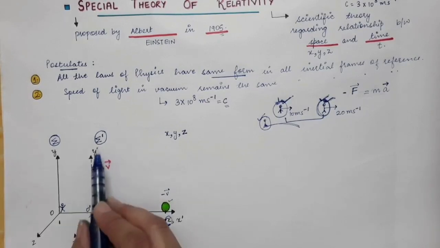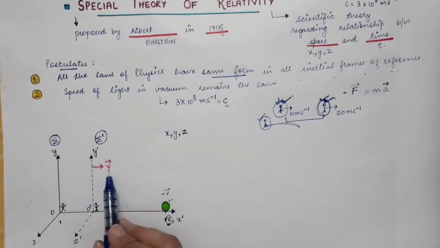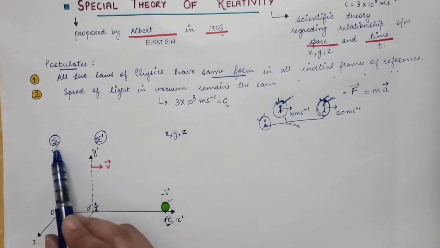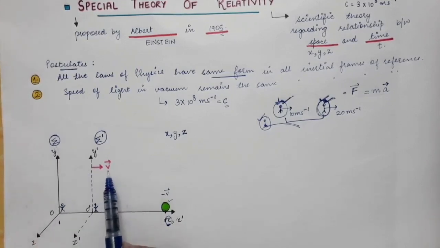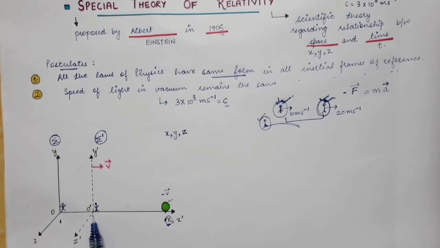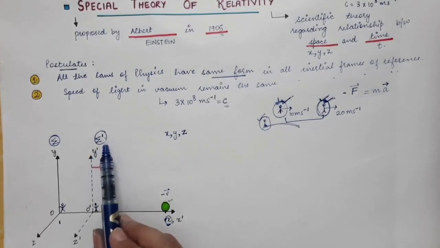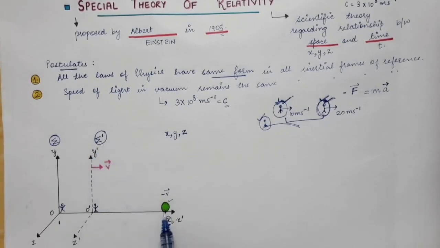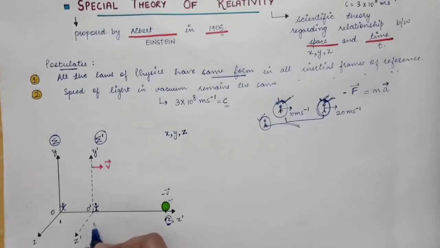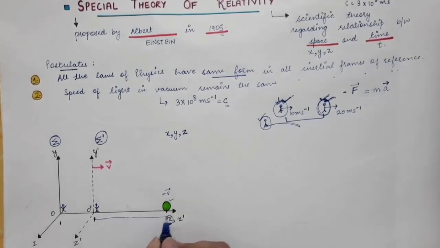Now as you can see, this sigma prime frame is moving with uniform velocity v with respect to the sigma frame. So it has a relative velocity of v vector, and therefore the x coordinate of this object in the sigma prime frame will be given by this distance from the origin to this point.